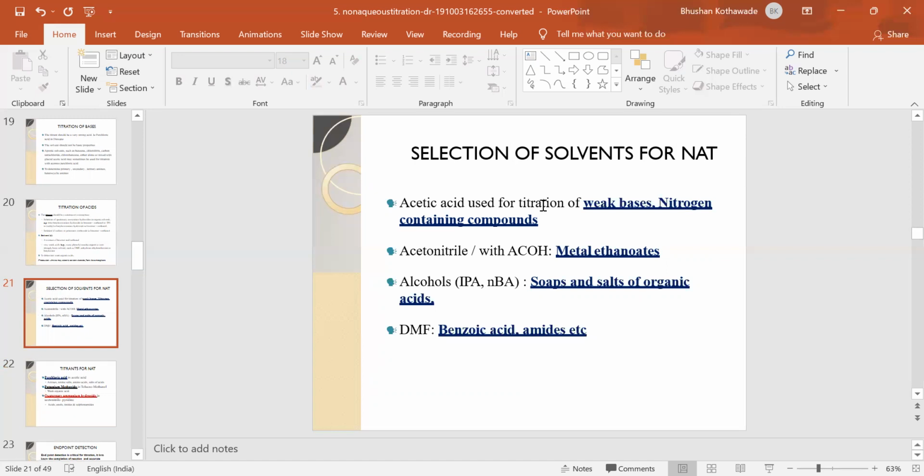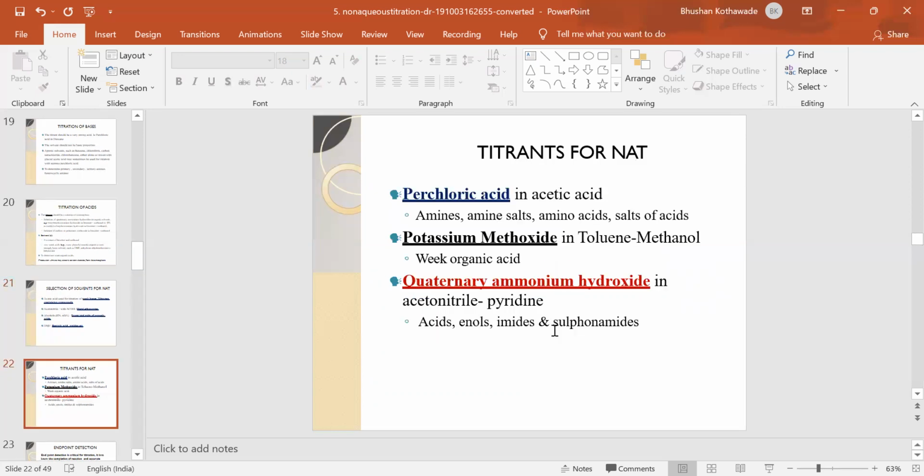The acetic acid is used for titration of weak bases, nitrogen containing compounds. Then acetonitrile, metal ethanoates, alcohols for the soaps and salts of organic acids, DMF for benzoic acid amide determination. These solvents we can use for this. Now, which titrants can we use for the non-aqueous titration?